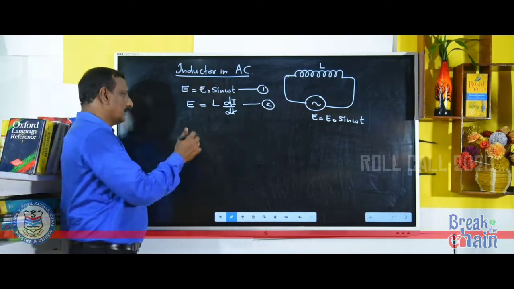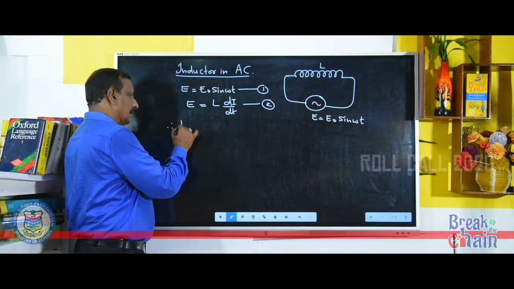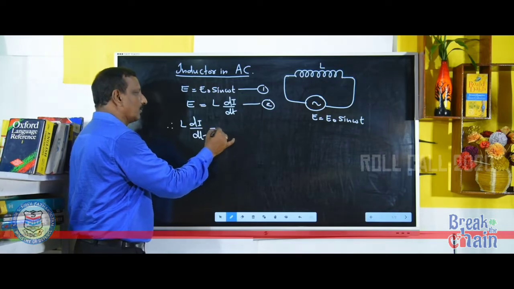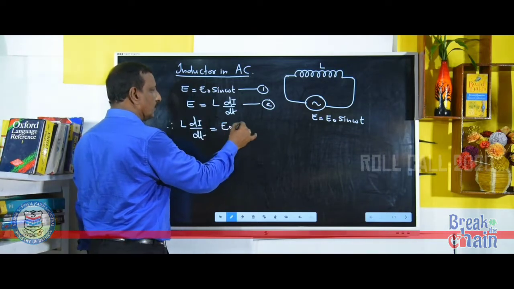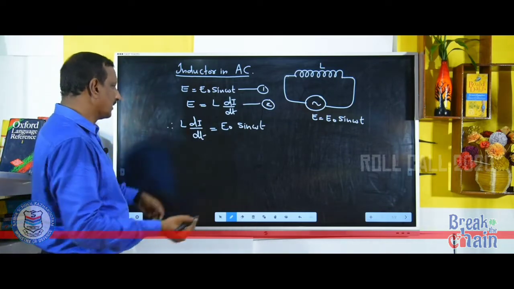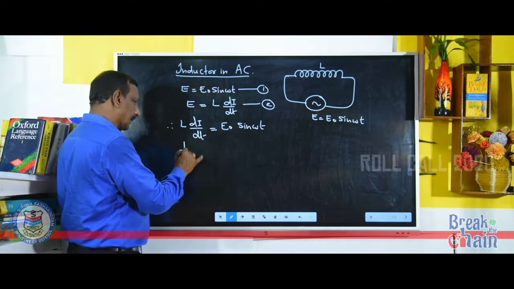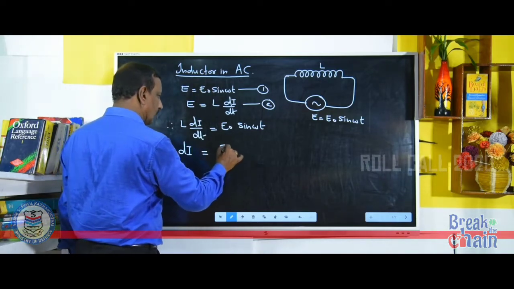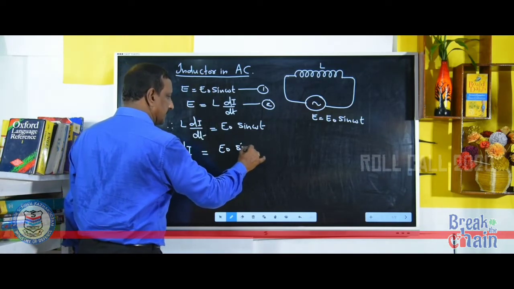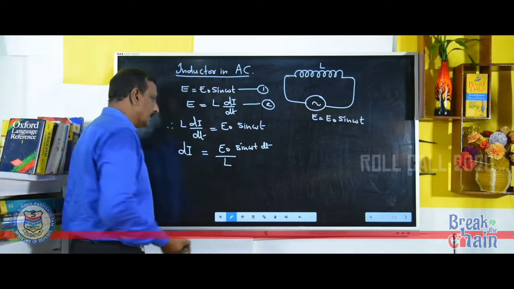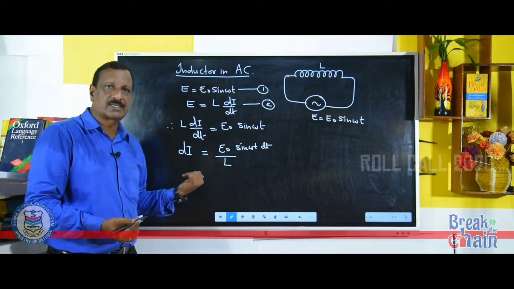Now, equate, therefore, L di by dt will be equal to E0 sin omega t. From this equation, what is di? Di can be written like this: E0 sin omega t dt by L. So, this is the equation for a small current.